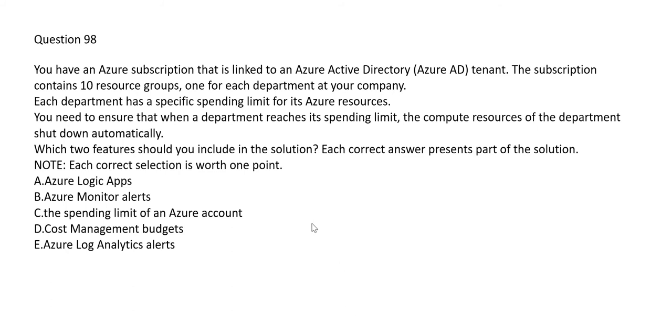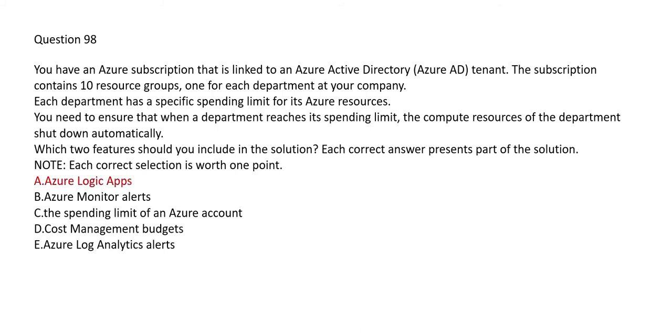So I will again tell you, suppose you are in a finance department, you have a subscription and you have resource groups, and there is a spending limit defined. The moment that is crossed, the compute resources will be shut down. Now you want to know which two features you should include to achieve this. Let's scan through the options.